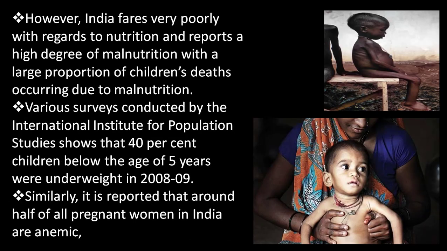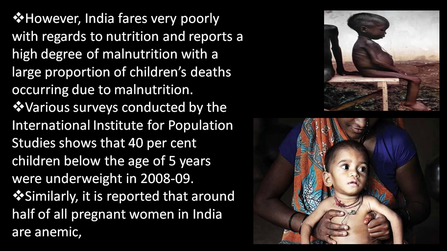However, India fares very poorly with regard to nutrition and reports a high degree of malnutrition, with a large proportion of children's deaths occurring due to malnutrition. Various surveys conducted by the International Institute for Population Sciences show that 40% of children below the age of 5 were underweight in the year 2008-09.